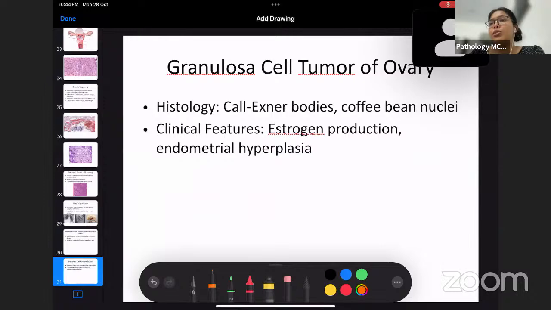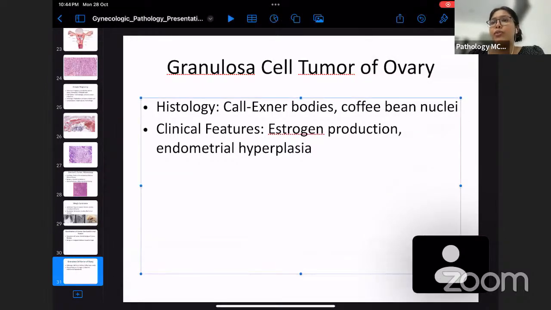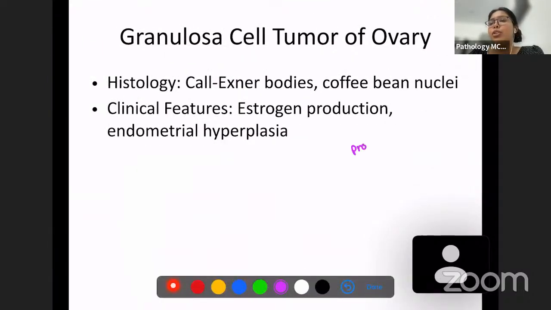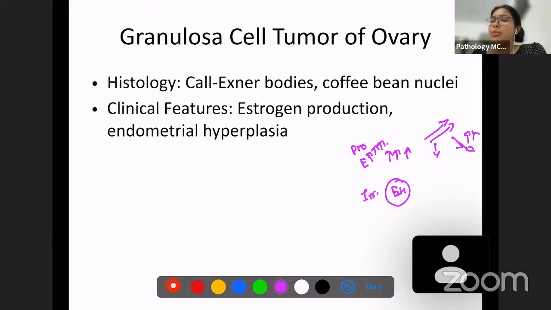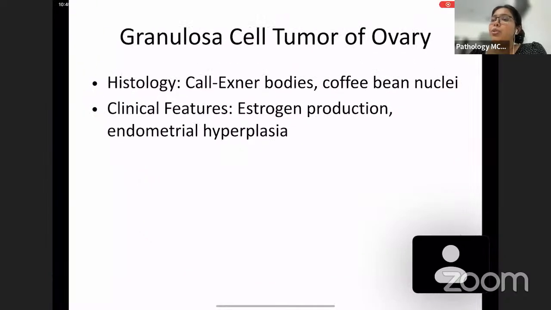If proliferation is just going on continuously, then what will happen? Endometrial hyperplasia will happen. Because the endometrium is just proliferating and secretory phase is not happening. Estrogen should go down and progesterone should go up for secretory phase to happen and then bleeding to happen. So endometrial hyperplasia is only happening and no bleeding is happening. So you're going to have irregular menstrual cycles as well as endometrial hyperplasia. And also remember, endometrial hyperplasia is a very important risk factor for endometrial carcinoma.